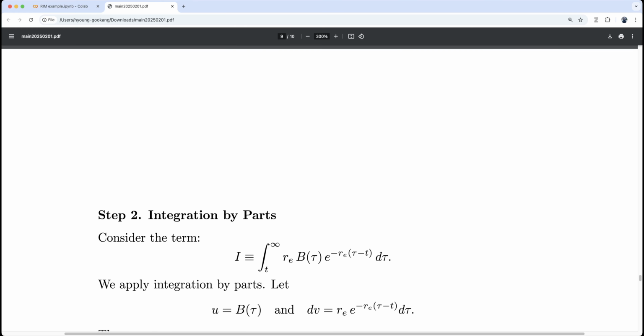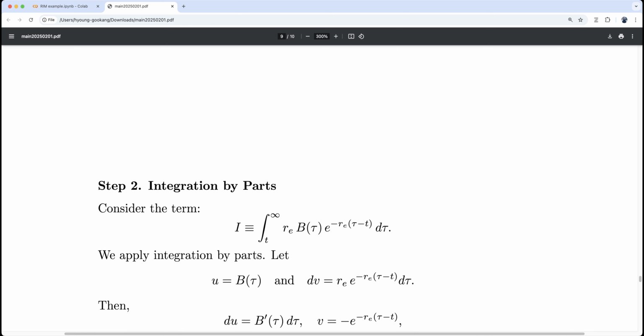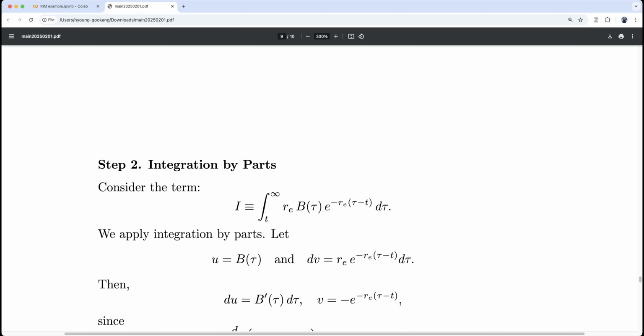Step 2: integration by parts. How do we integrate this? We can apply a technique called integration by parts. Let's define B_tau as u, so du is B prime tau d tau.